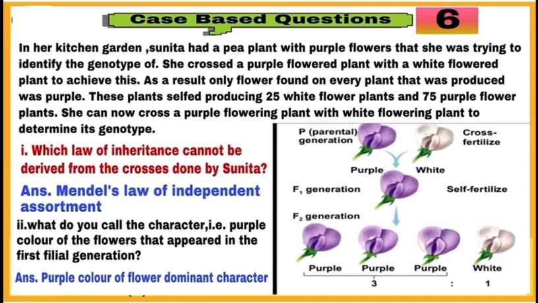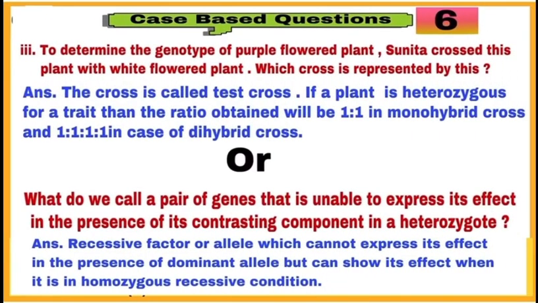Case 6 is based on monohybrid cross and test cross. Test cross is done to find the genotype of the organism. Solve part 1 and 2 of the question and part 3 of the question.